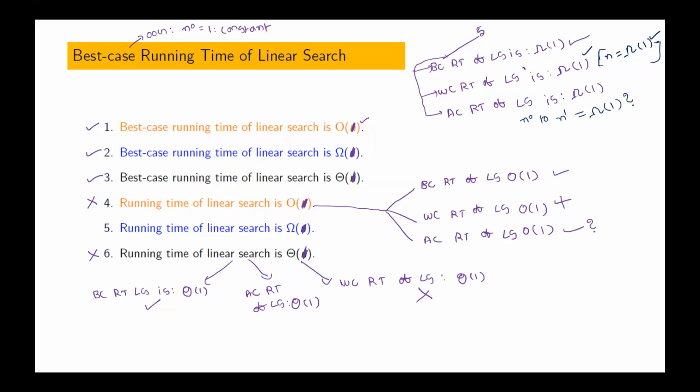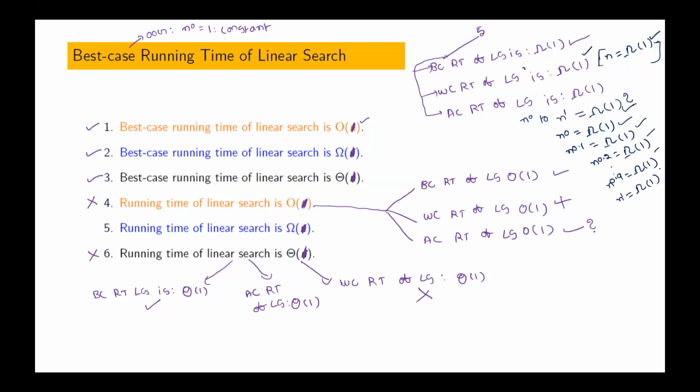True, sir. See, n power 0 is big omega of 1. Is this true or not? N power 0.1 is big omega of 1. Is that true or not? N power 0.2 is big omega of 1. Is that true or not? And n power 0.9 is big omega of 1. Is that true or not? N power 1, yes. True, sir. Are there any wrong answers here? No, all are true, no?